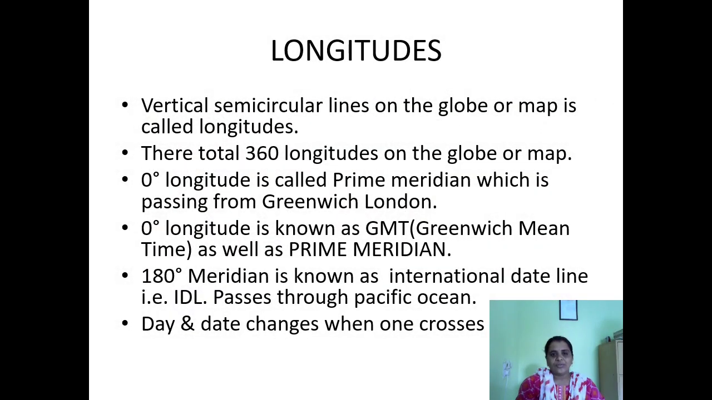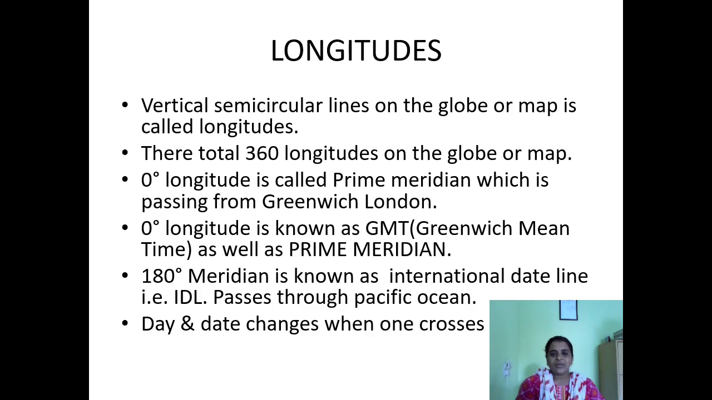What is longitude? Vertical semicircular lines on the globe or a map are called longitudes. You have seen a globe and a world map, so you will see vertical lines on the map and globe. These vertical semicircular lines are called longitudes. A total of 360 longitudes are there on a globe or a map.